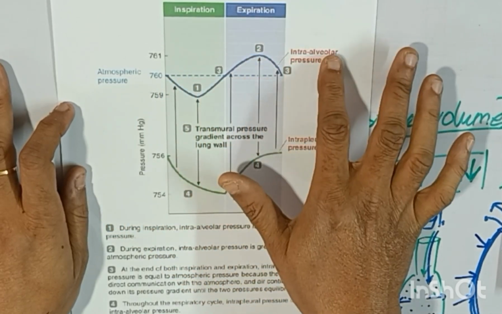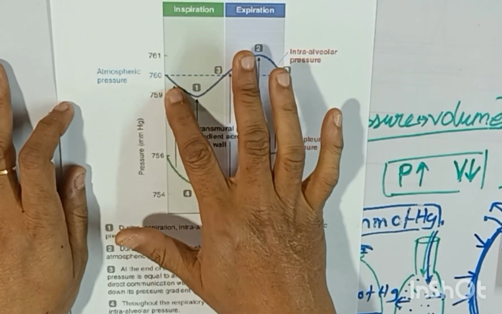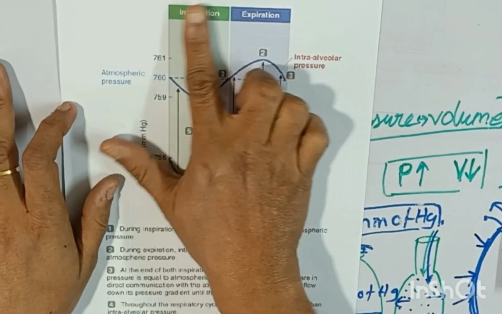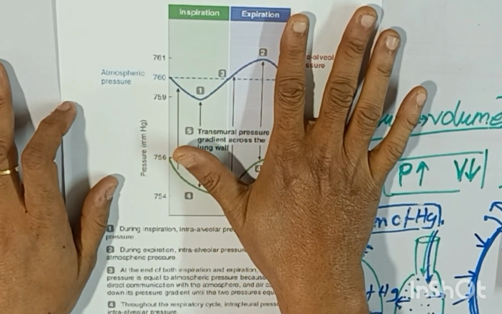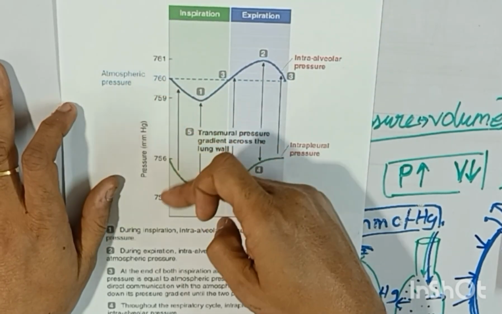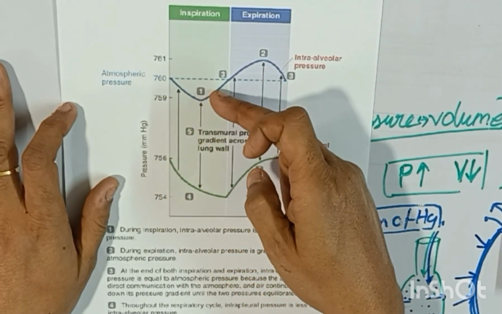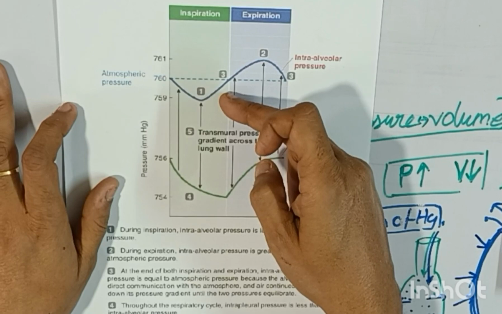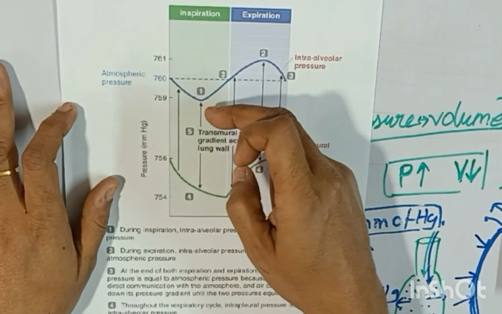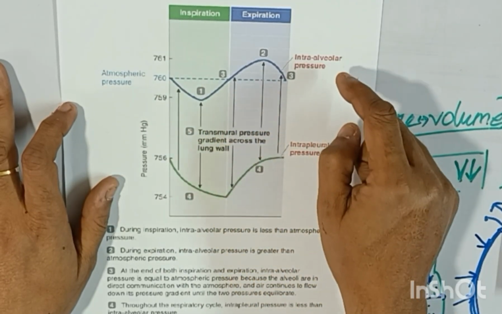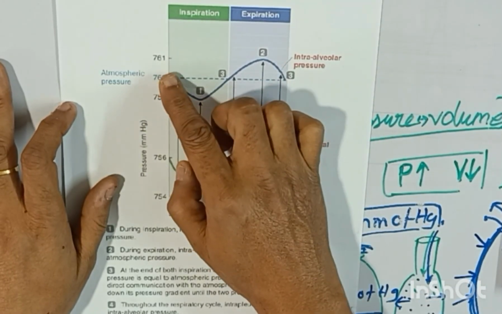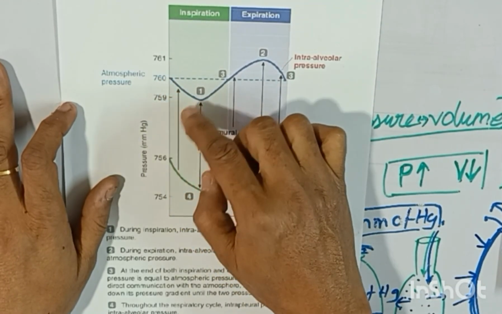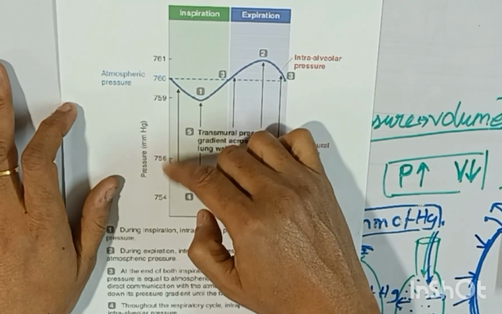The intraalveolar pressure goes down while we inspire. This is the inspiratory phase. The green phase is the inspiratory phase, and this is the expiratory phase. In the inspiratory phase, the air gets sucked in. Why does the air get sucked in? Because inside the alveoli, inside the lung, the pressure is negated. There is a negative pressure buildup, and so air goes in.